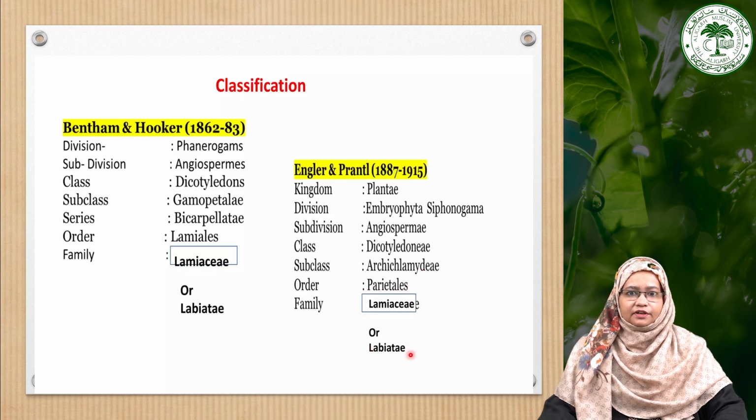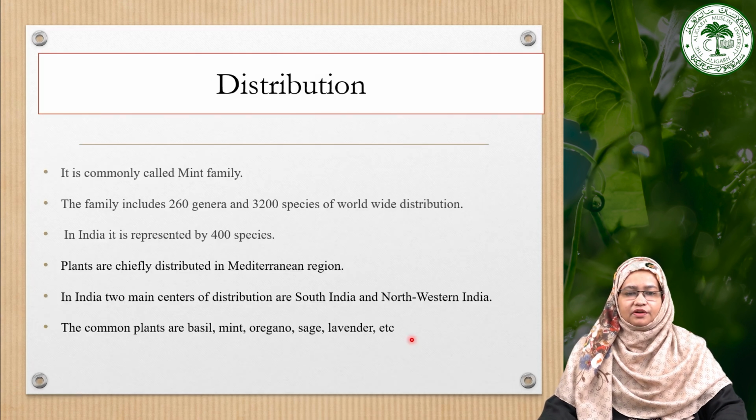Now moving towards the distribution of this particular family, as I have told you, this family is commonly called the mint family, which has a worldwide distribution with around 260 genera and more than 3000 species. In India it also has quite a good representation, around 400 species.